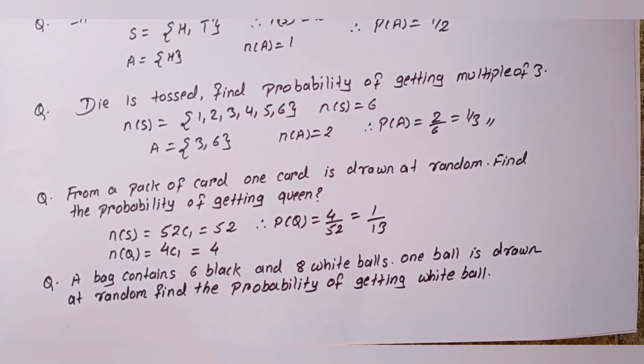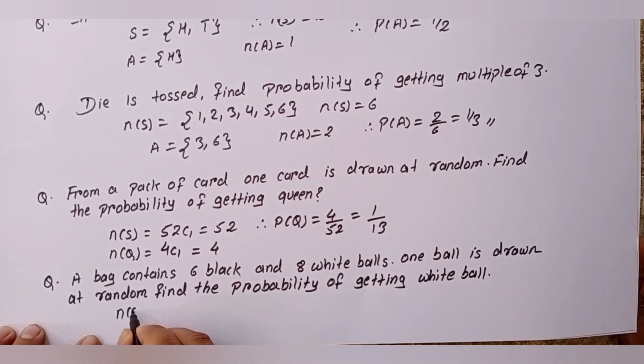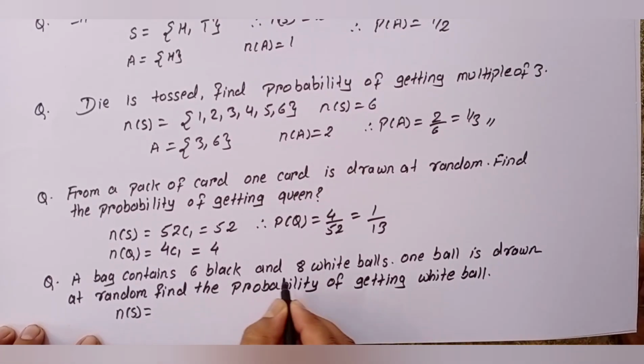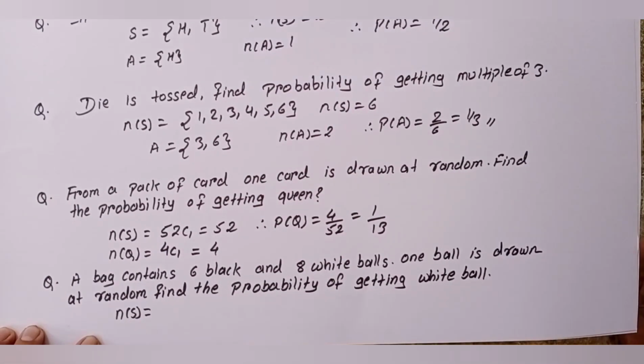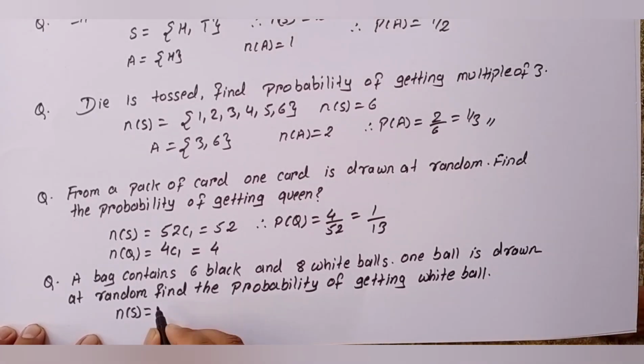So let's solve the next question. In this question, a bag contains 6 black balls and 8 white balls. One ball is drawn at random. Find the probability of getting a white ball. So let's first find out the sample space. Here we have a total of 6 plus 8, 14 balls, and one ball can be drawn in 14C1 ways, which is equal to 14 ways.